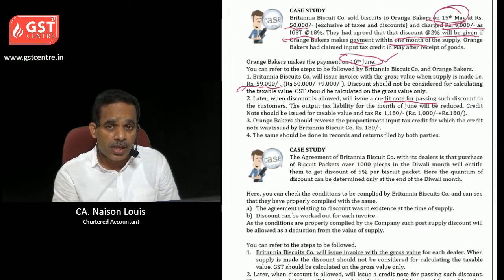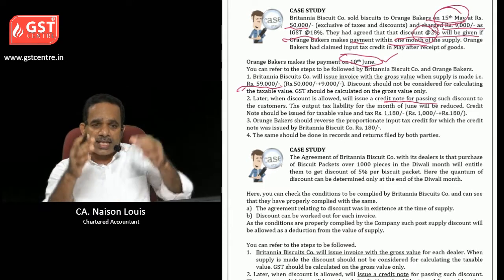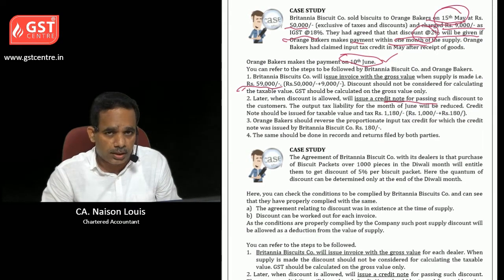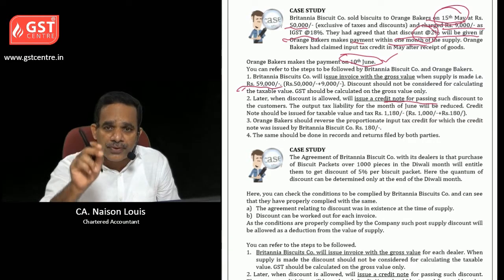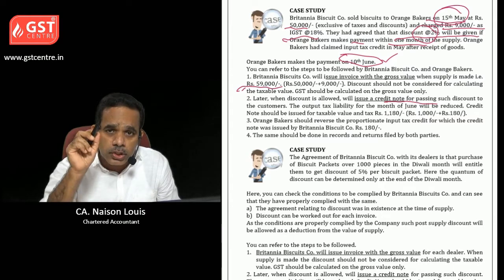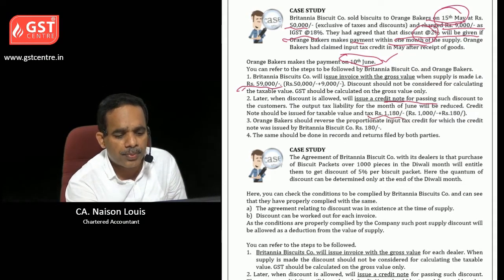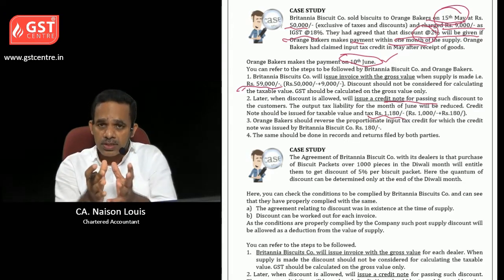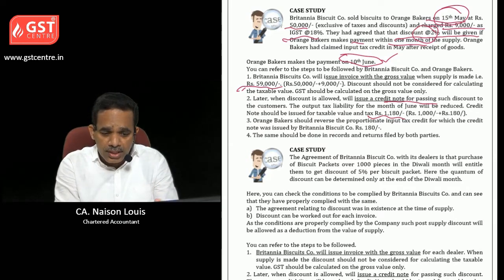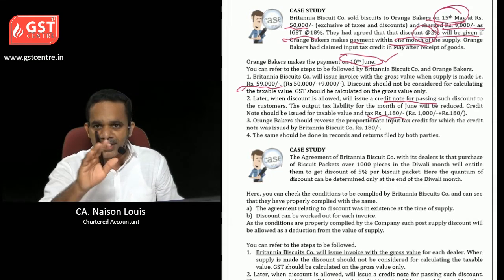For how much amount? 2% is the discount that is given by Britannia to Orange Bakers. Clear? So in that case, 50,000 multiplied by 2% is 1,000 rupees, and we also should add GST. So the amount will be rupees 1,180. That is, 1,000 is the discount amount given, and GST on this discount amount is rupees 180. That should be provided. Hope it is clear to you.